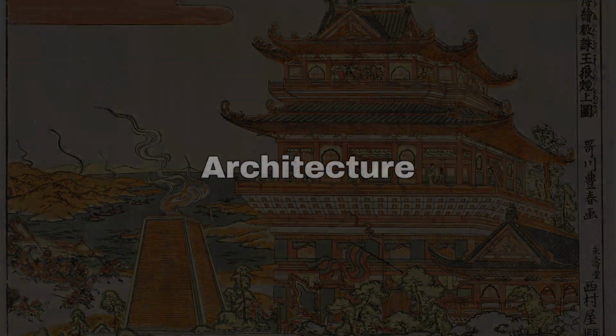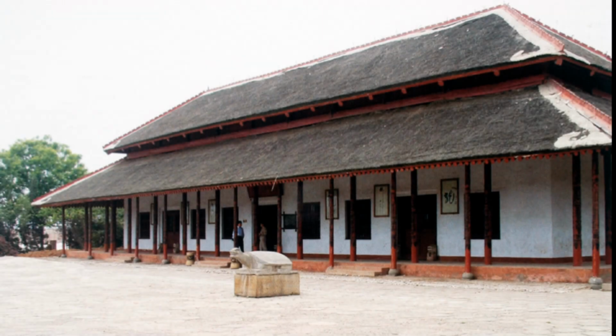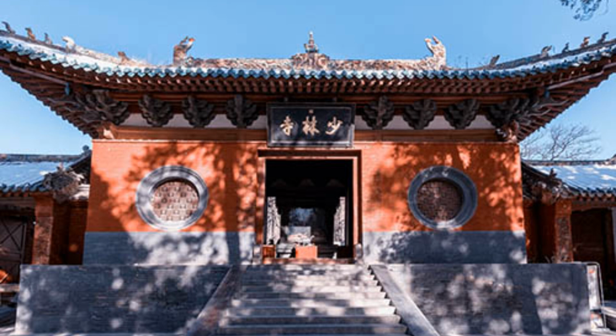Architecture. Shang buildings were made of wood and mud. Shang villages built large dirt walls around their villages for protection. One Shang city built a wall 6 feet wide and 30 feet high. Most evidence of Shang architecture has long since crumbled and washed away.